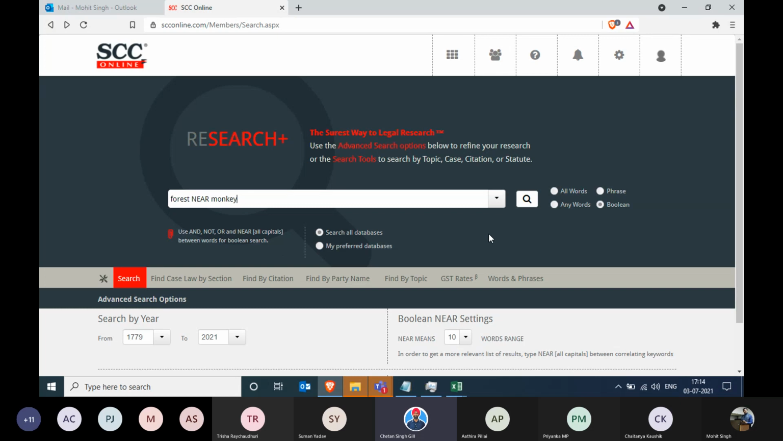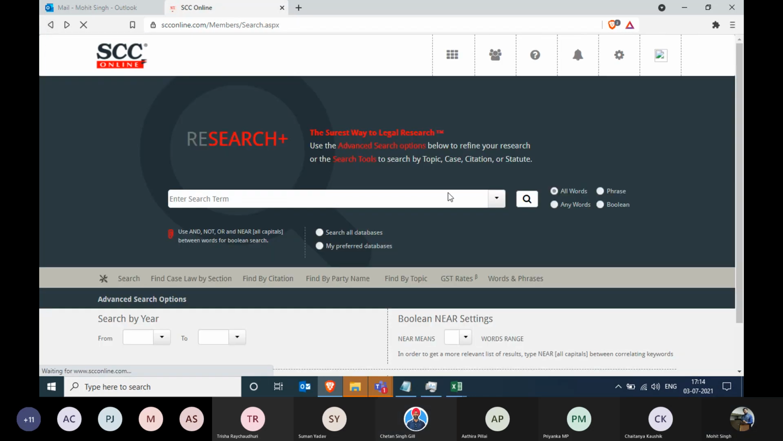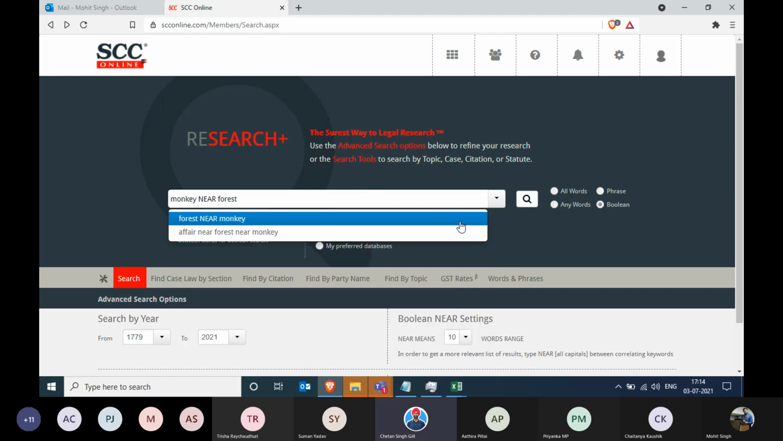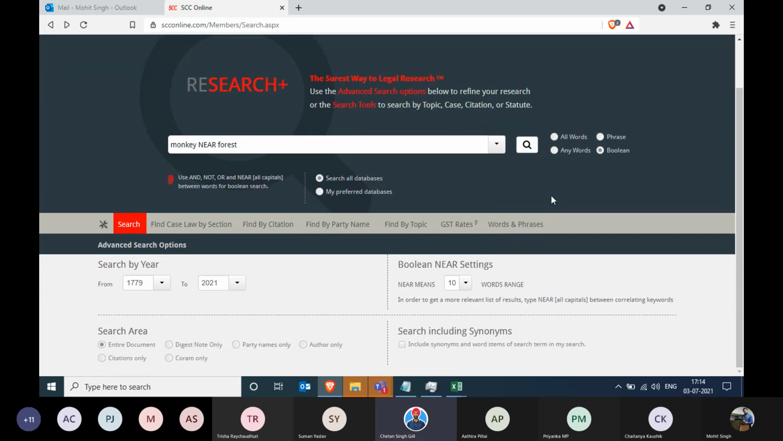So it says software saying use a near. Let's use near. And in this, Mohit, we can show the option of saving of folders. Okay.